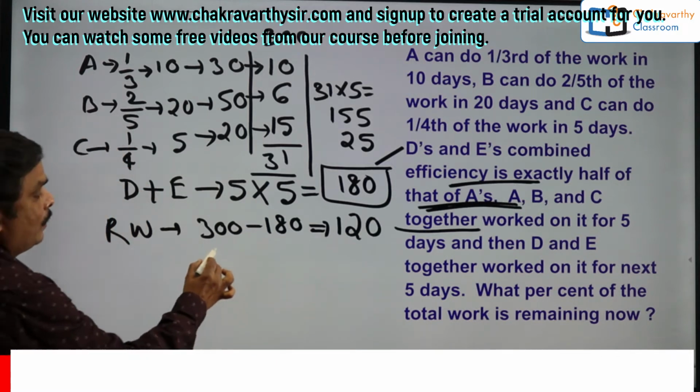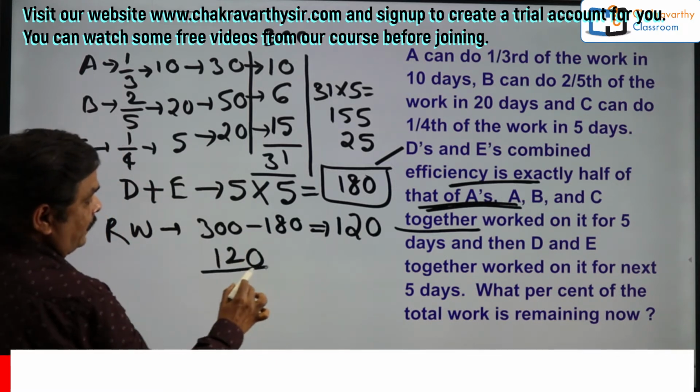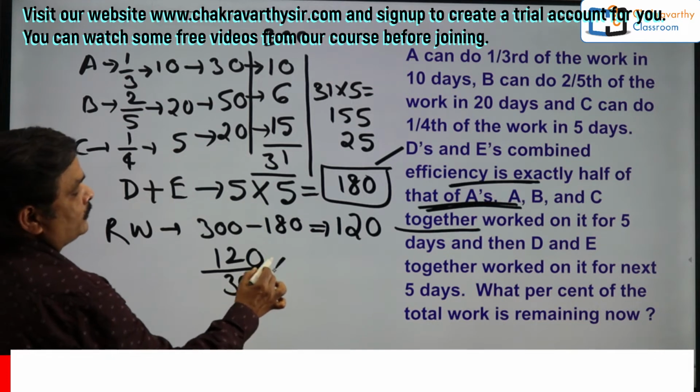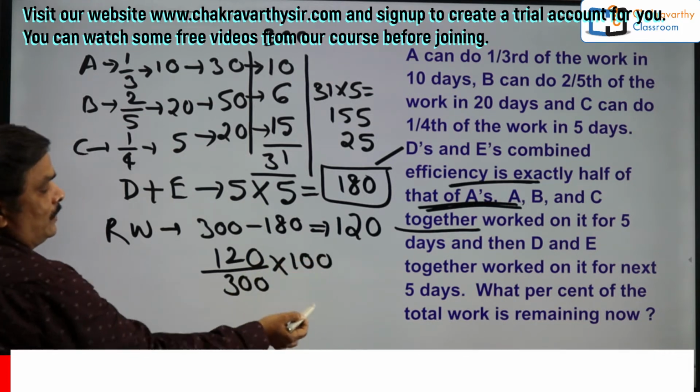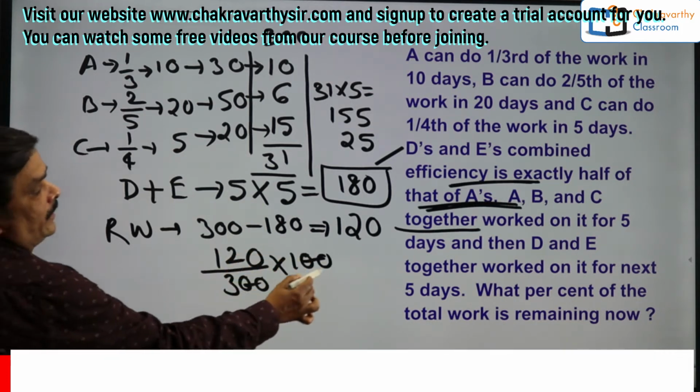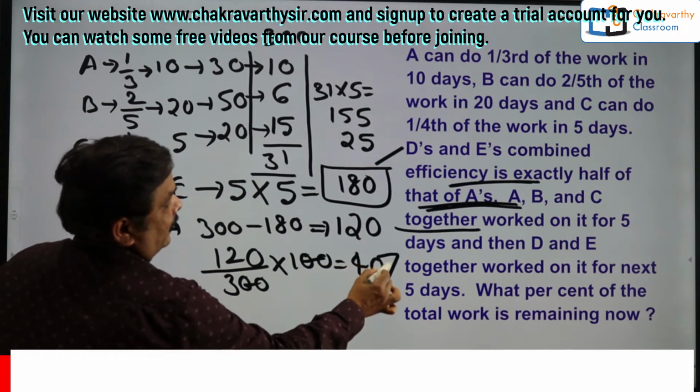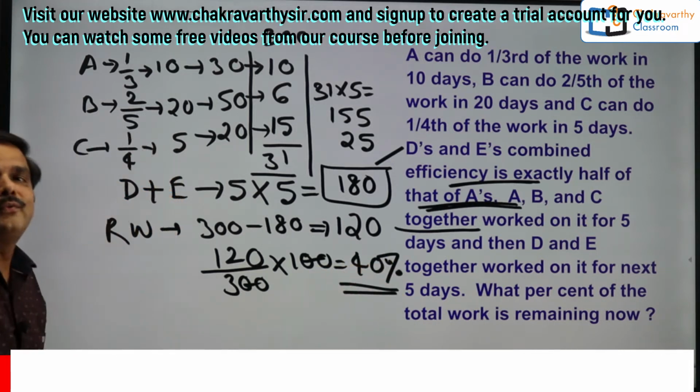So now clearly 120 upon 300. You have to show that one in terms of the percentage. Need not do this one. So simply you can say this is 40 percent. So 40% is the final answer. As simple as this. 40%.